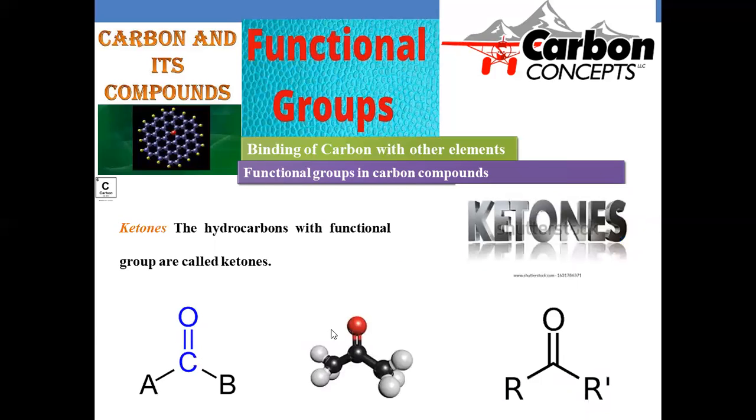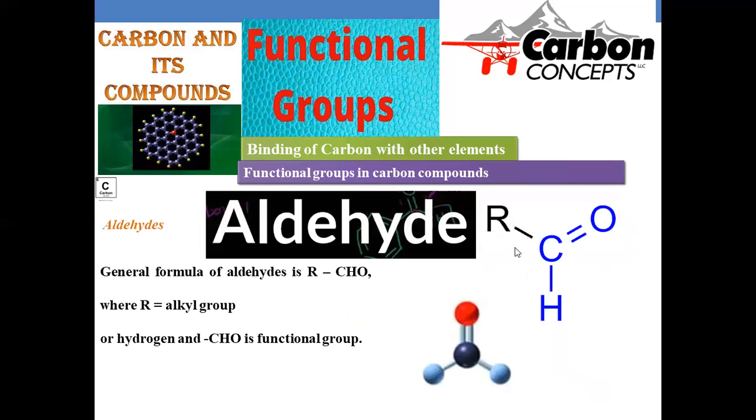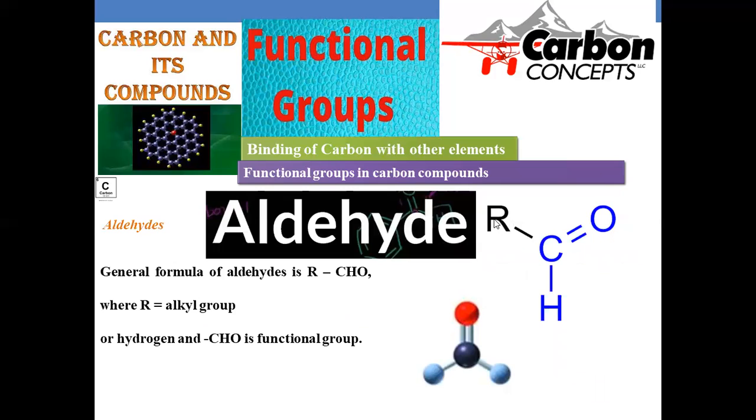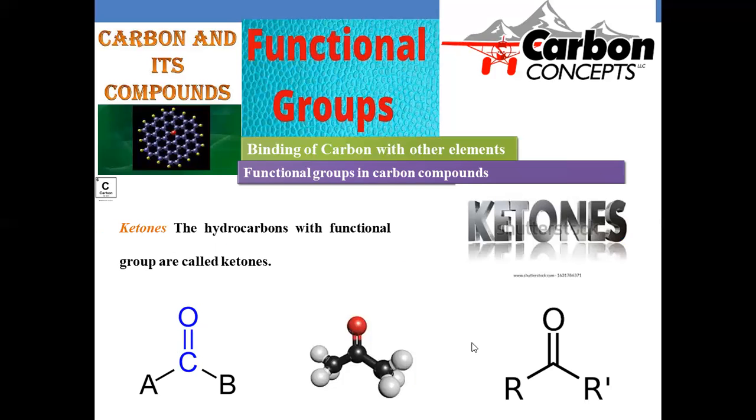Right. Move on to another functional group called ketone. Ketones are any compounds containing a C double bond O functional group, and on either side you have alkyl groups. So what is the difference between aldehyde and ketone? An aldehyde has an alkyl group on one side and hydrogen on the other, whereas a ketone has alkyl groups on both sides.